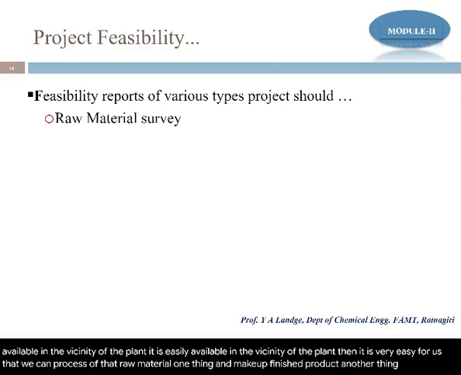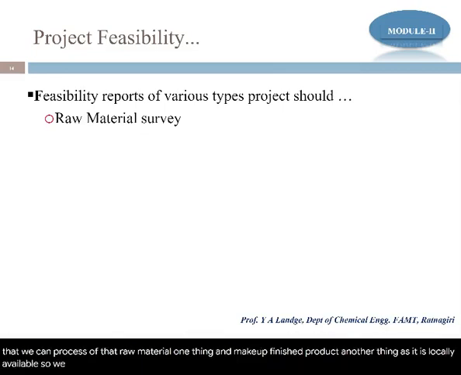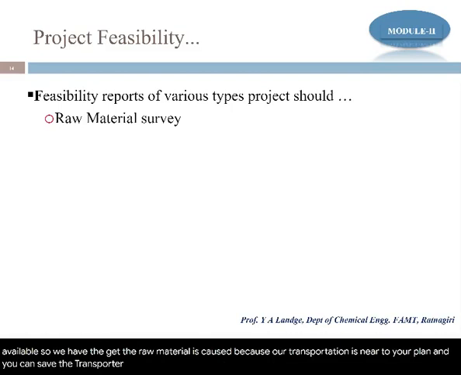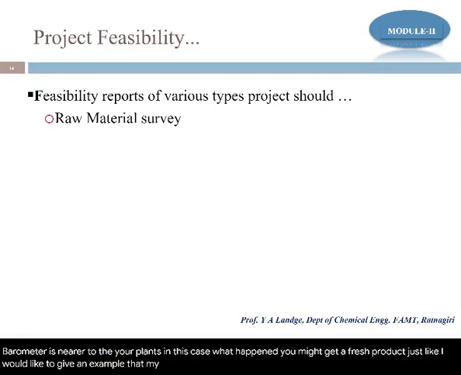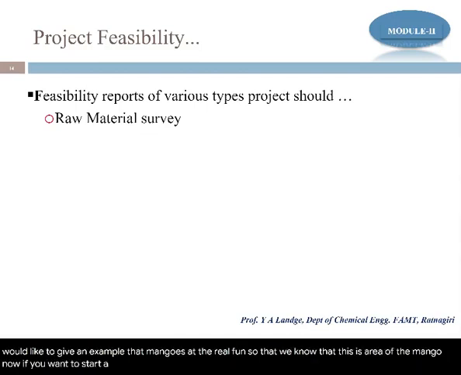Another thing, as it is locally available, we get the raw material at a lower cost, because the transportation is shorter and you can save the transportation cost. As the raw material is nearer to your plant, what happens? You might get a fresh product. Let me give one example: mangoes, the Alphonso. We know that this is the mango area. Now if you want to start a food process industry and make pulp from the mango.